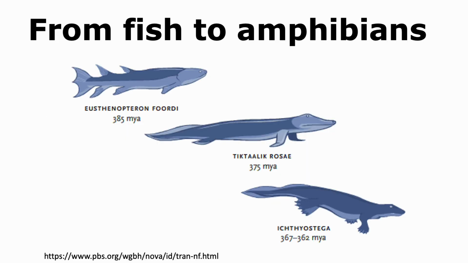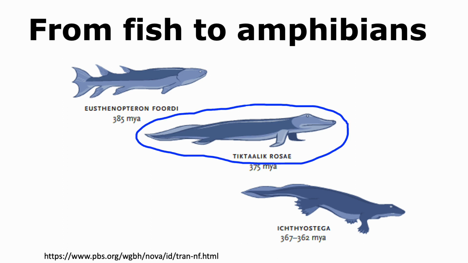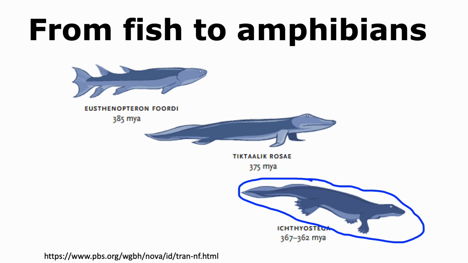Thus, we are able to see how lobe-finned fish were able to undergo changes to their bodies, especially their pectoral and pelvic fins, to form these tetrapod-like organisms that evolved further to form more land-dwelling organisms like amphibians.